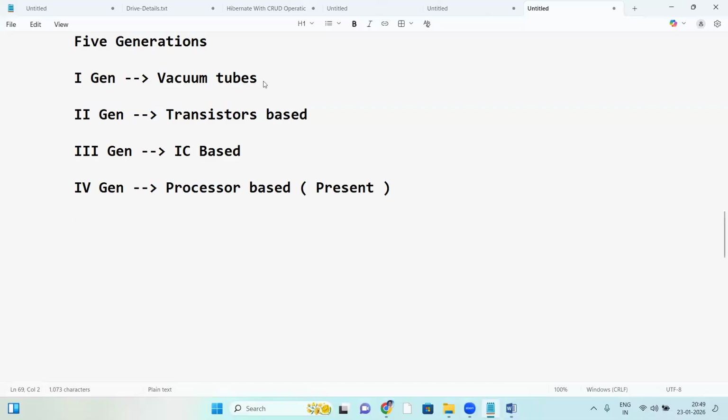First gen vacuum tubes, second generation transistors based, third generation IC based, fourth gen processor based. It's the present generation, right? Next, fifth gen. It's the future. What is future generation computer?